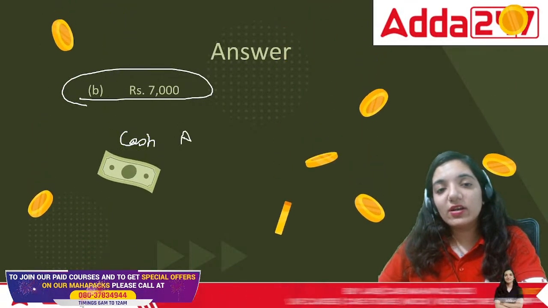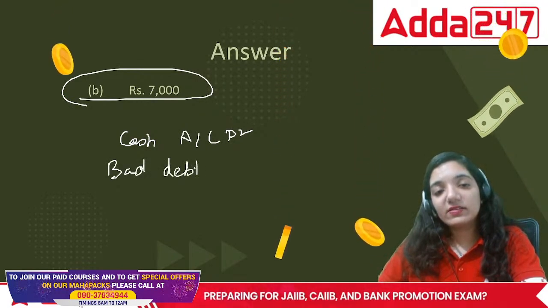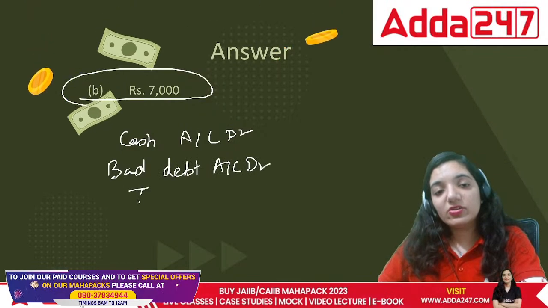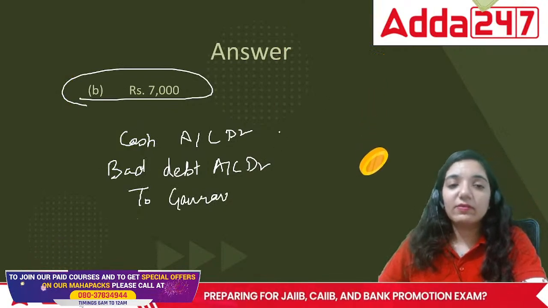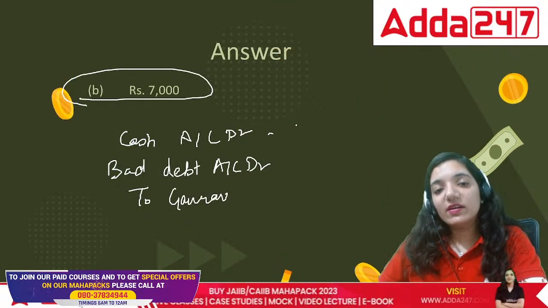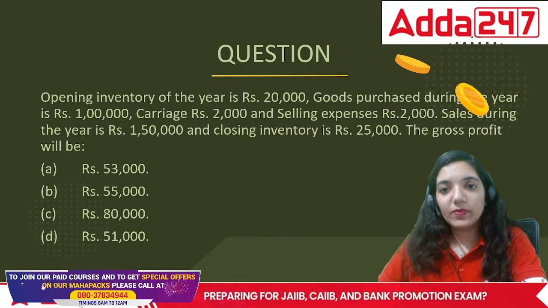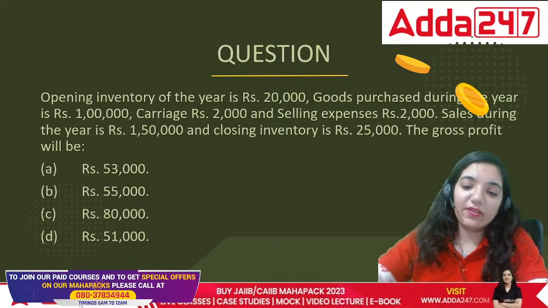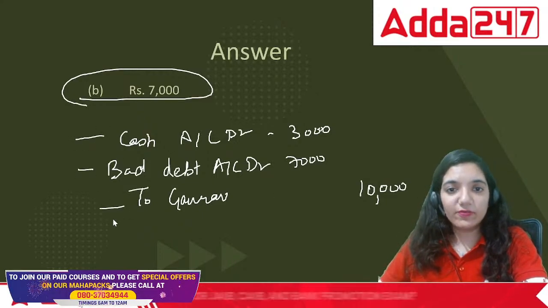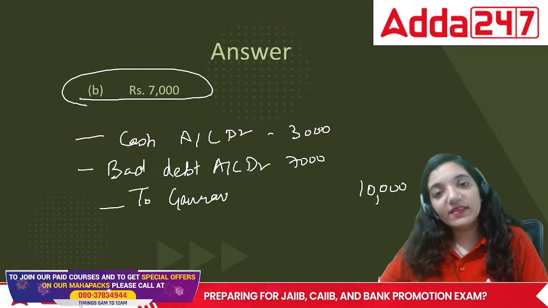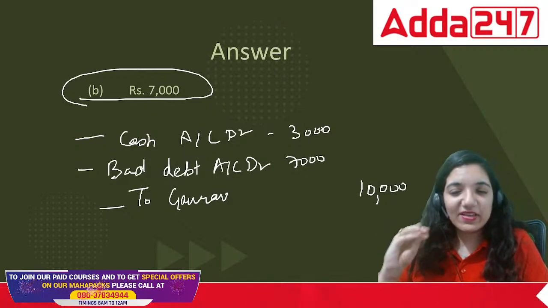What is the journal entry for this? We received cash, so cash account debited. Then bad debt account debited, to debtor, in this case Gaurav. Cash was of rupees 3,000 that we received. Okay, done everyone? I hope you're done with the question. This is the journal entry: cash, bad debt to Gaurav. The debtor has said that he will pay 30% of the amount he was supposed to pay only. So 30% is a very small amount now.